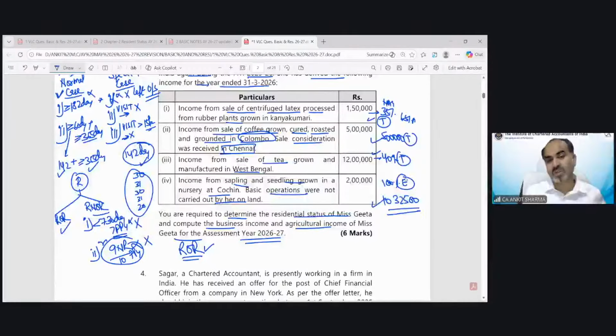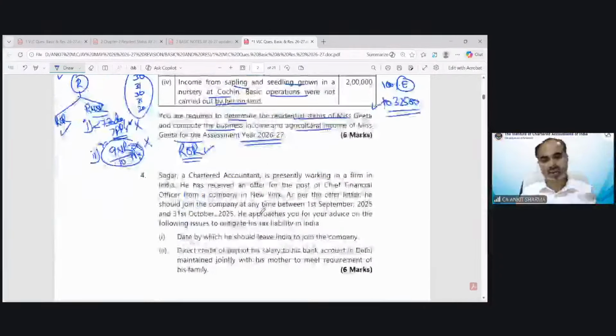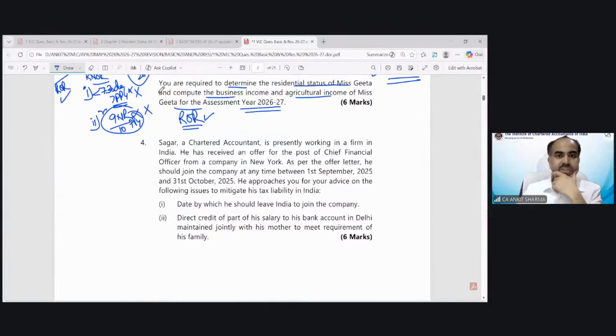You can see how interesting the question is. This is a 6 marks question. If you are able to apply the correct condition, whether this case falls under the normal case or a special case, you would get the full 6 out of 6 marks, because these points 1, 2, 3, 4 were very easy to solve. The twist was only in finding out the residential status. Miss Kalpana Rani is saying outside India income. Yes, absolutely correct. Let me see if there's any query. No query. Very good.